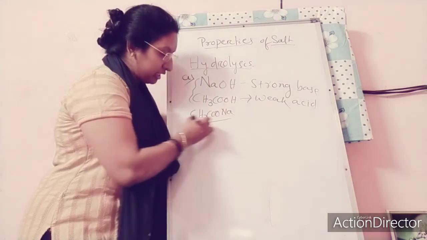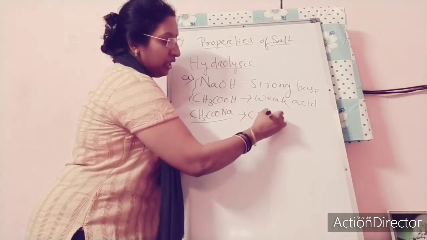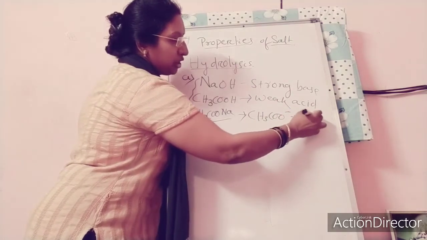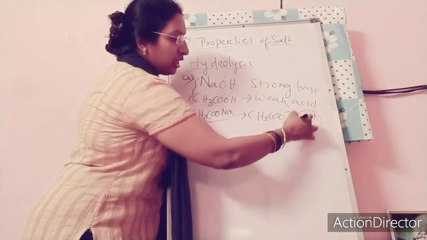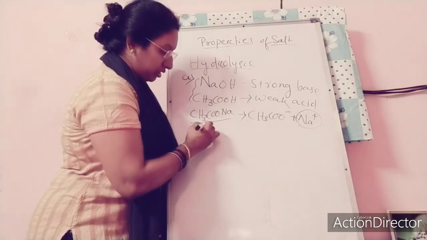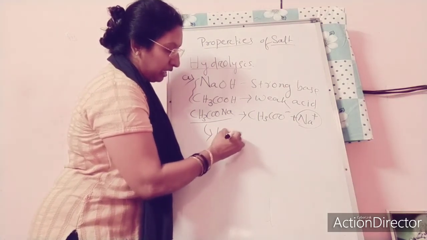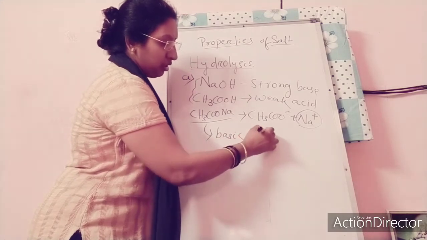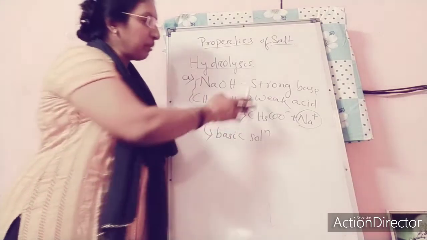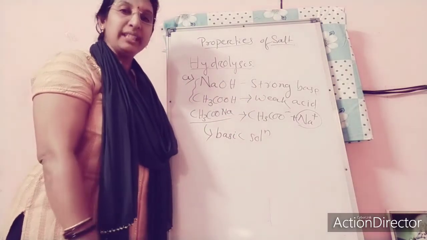When this salt is dissolved in water, it will give CH3COO- as a negative radical and Na+ as a positive radical. Since the strength of the basic part is higher, the salt solution will behave as a basic solution. Understood? When the basic part is stronger, the salt solution will give a basic solution.